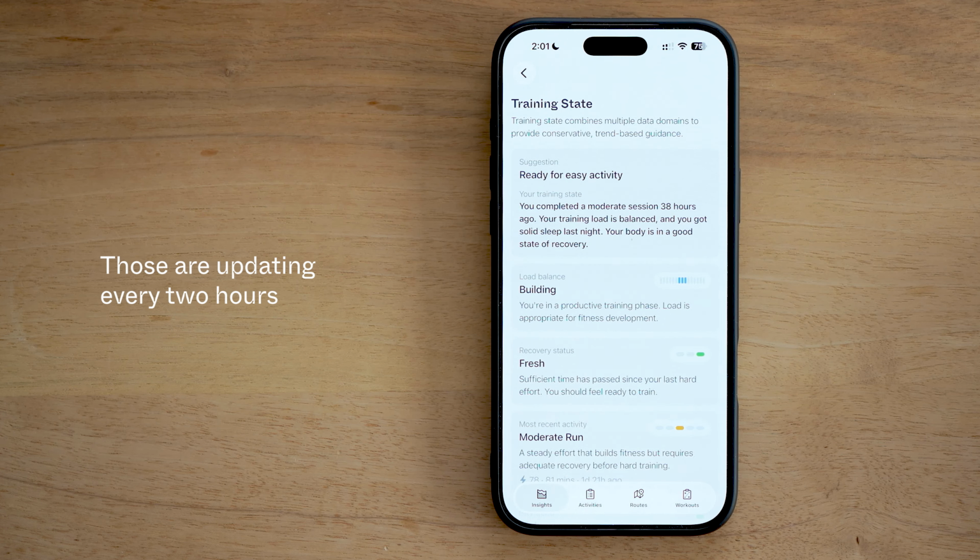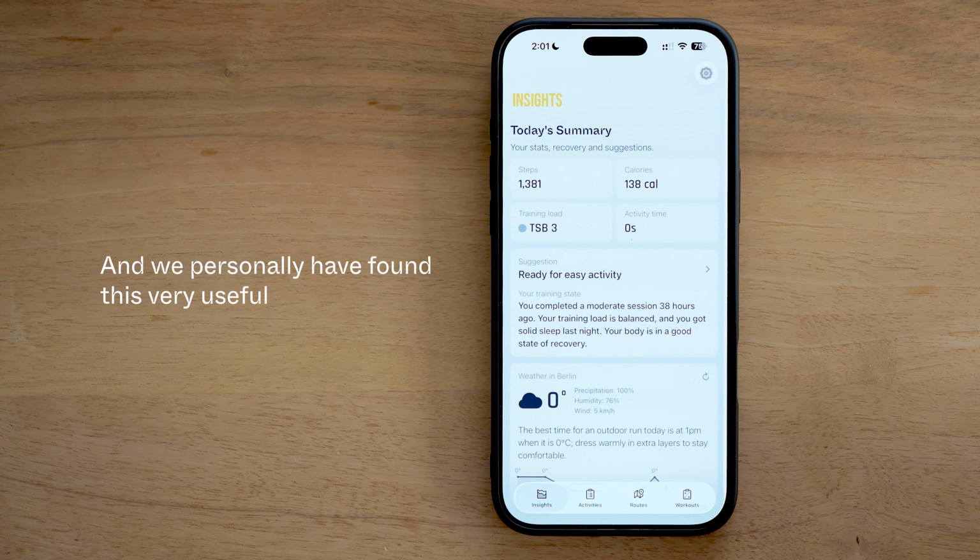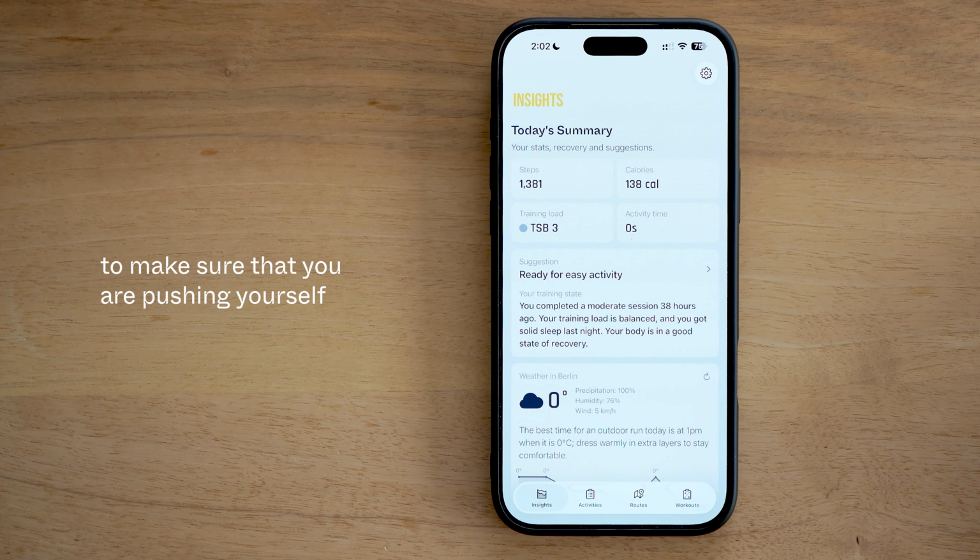Those are updating every 2 hours or whenever there is a new trigger, such as a new workout or a change in your sleep or activity data. And we personally have found this very useful to make sure that you are pushing yourself when you should be pushing yourself and taking a rest when you should be taking a rest.